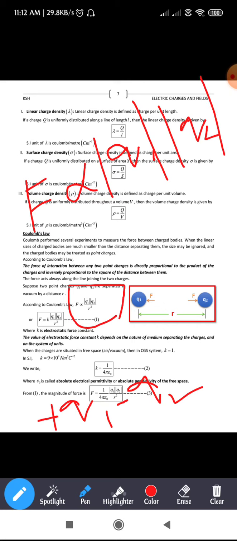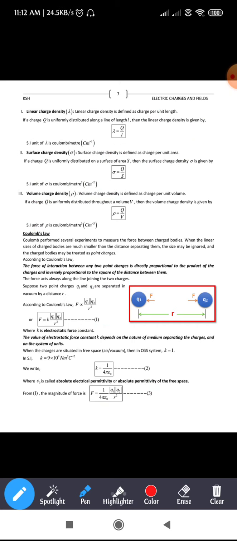Even though one of the charges is positive and one is negative, or both are negative, even if both the charges are negative, what happens? We are going to write in magnitude itself, that is in terms of plus. Hence F is directly proportional to the magnitude of q1 q2 divided by r square, as you know, that is, inversely proportional to the square of the distance between them.